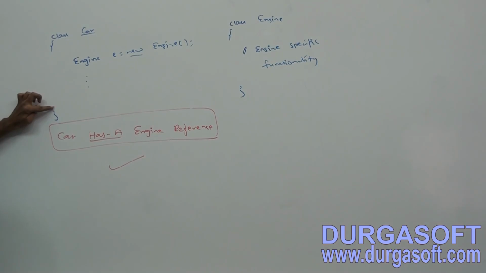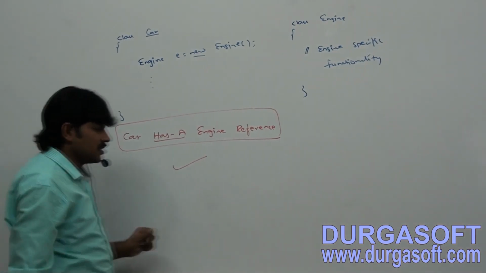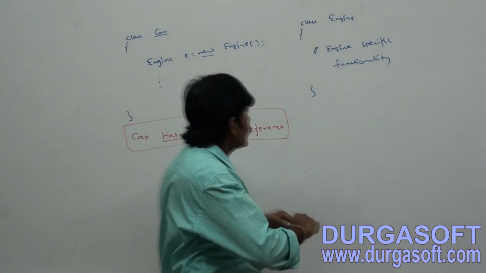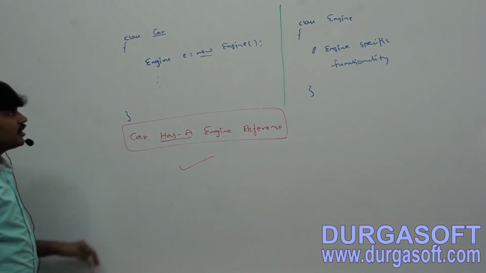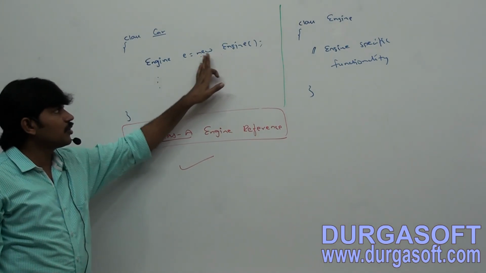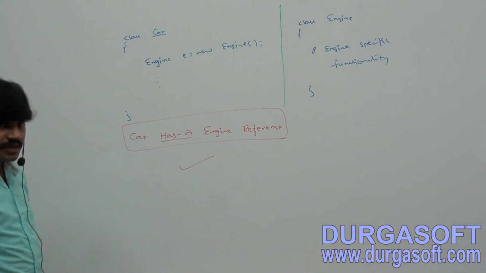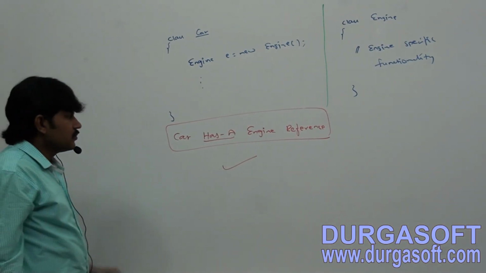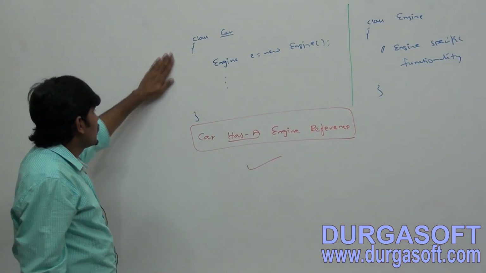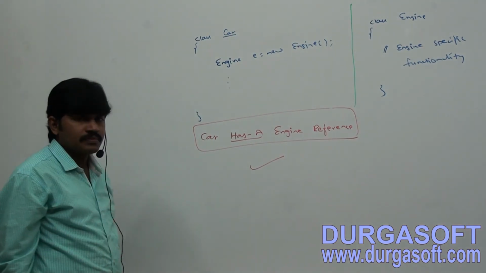Class Car, better to take both classes. Class Car, Engine e = new Engine().